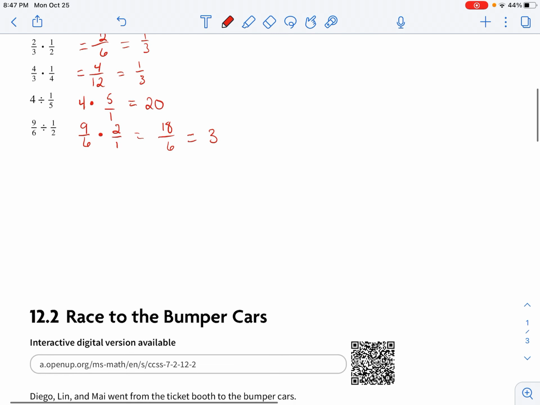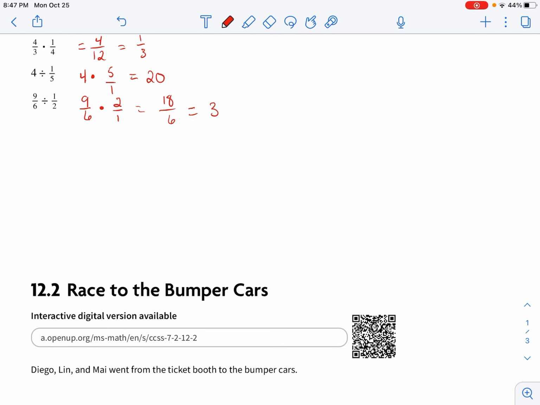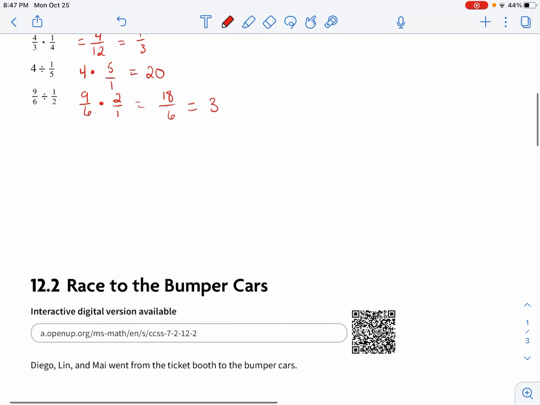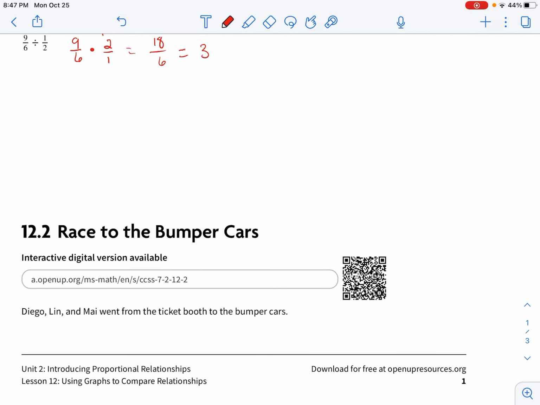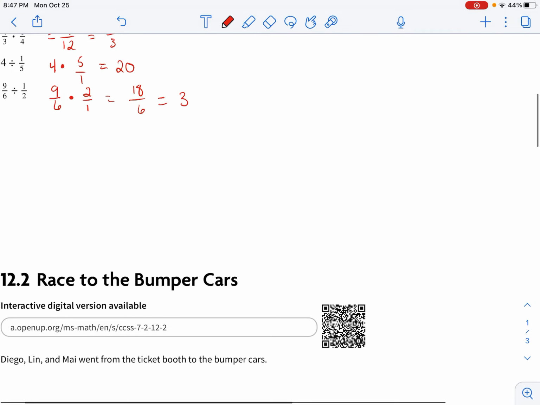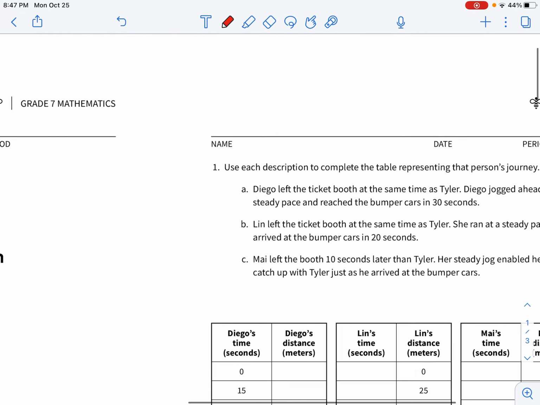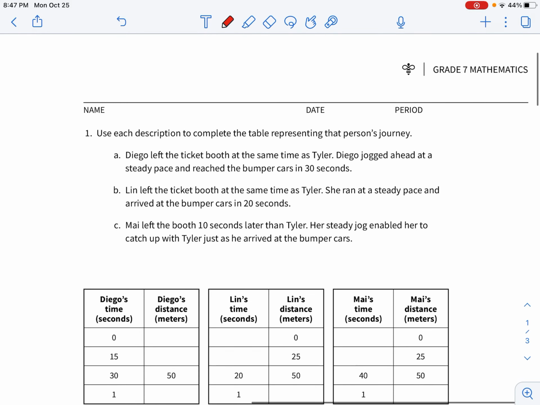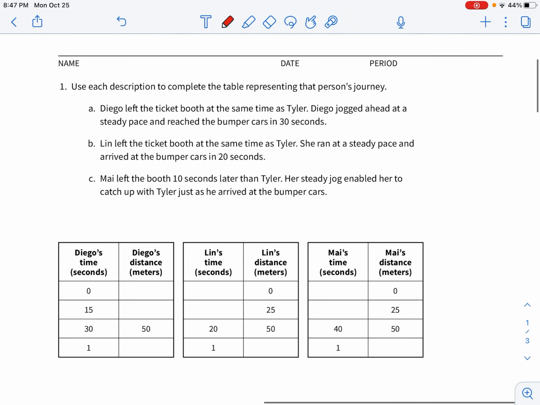All right. So now let's look at 12.2, the race to the bumper cars. It says here Diego, Lynn, and Maya went from the ticket booth to the bumper cars. Okay, and it said use each description to complete the table representing the person's journey.